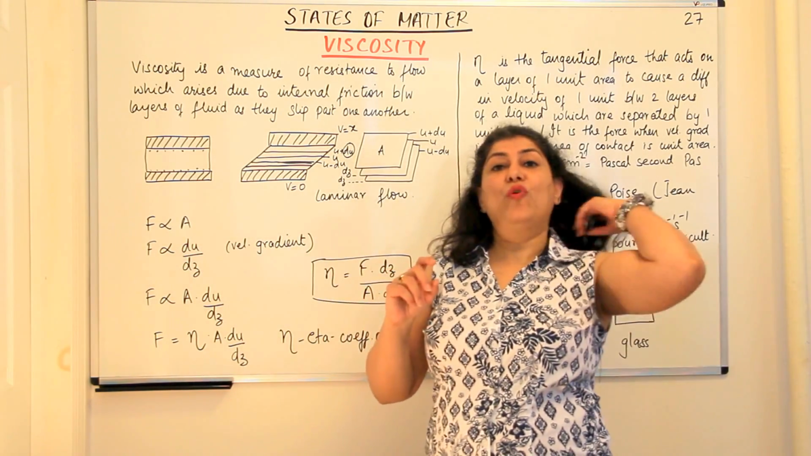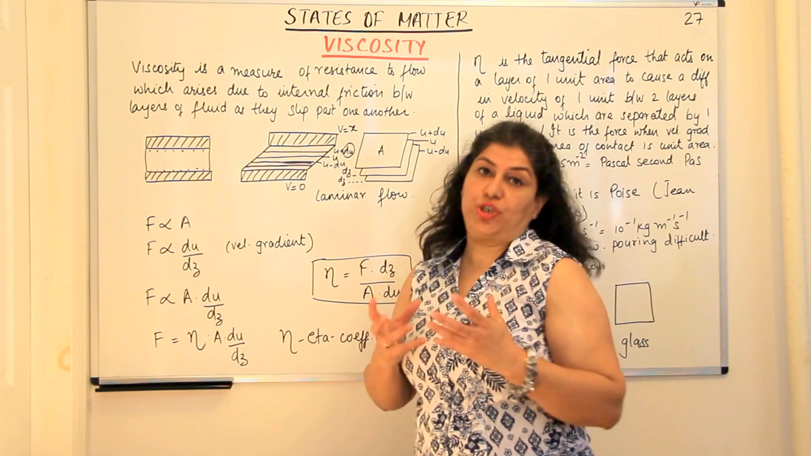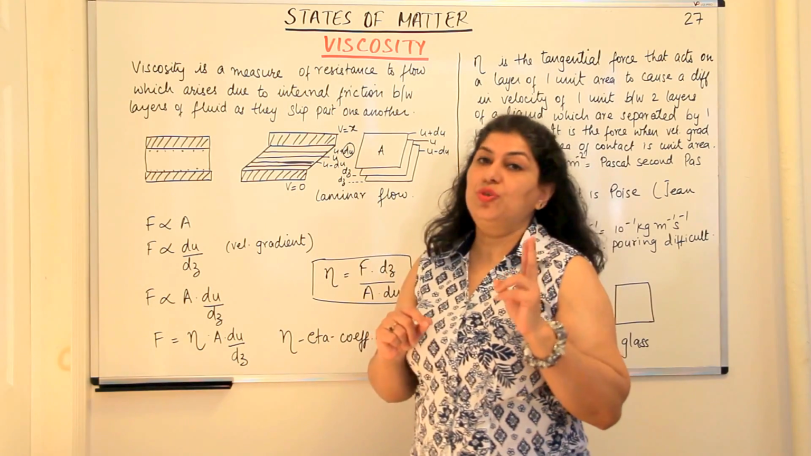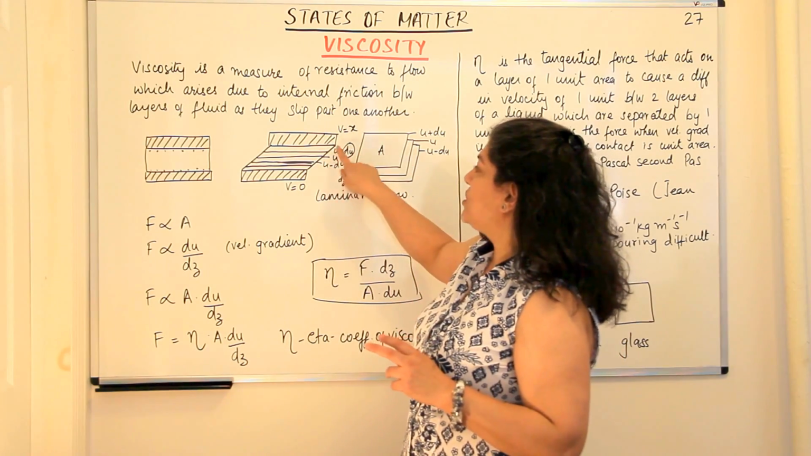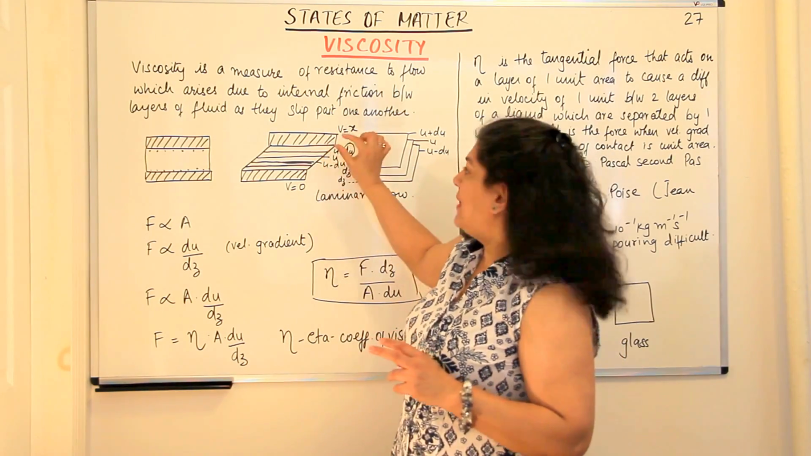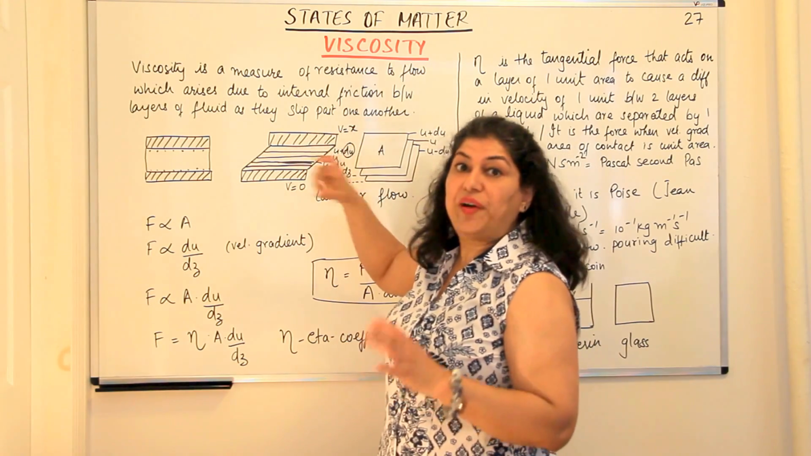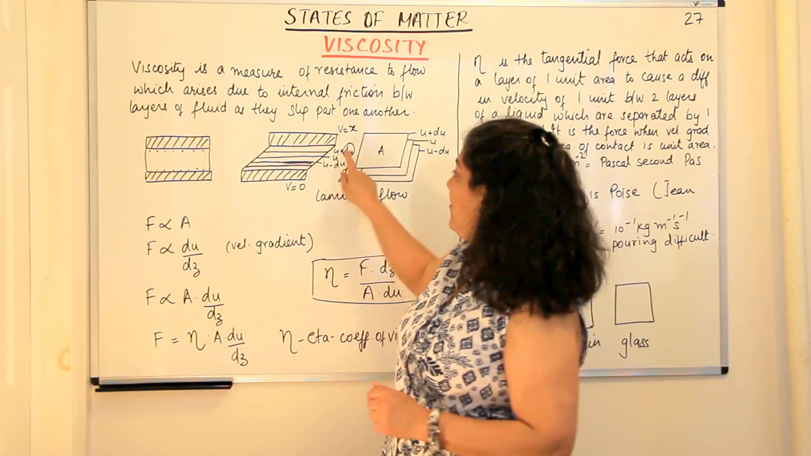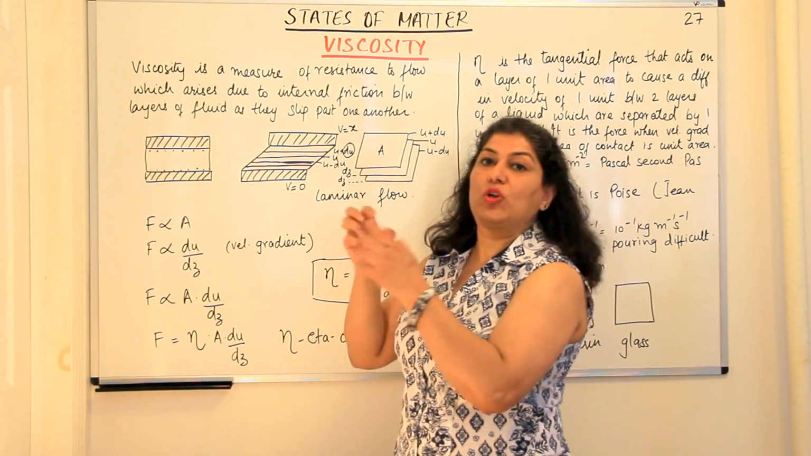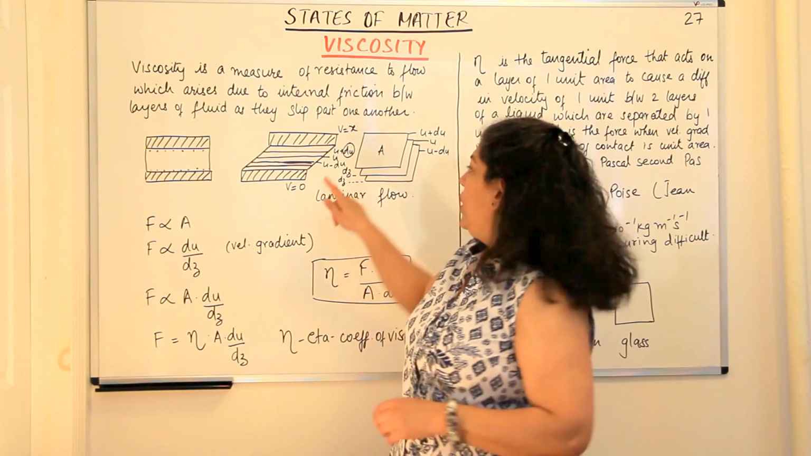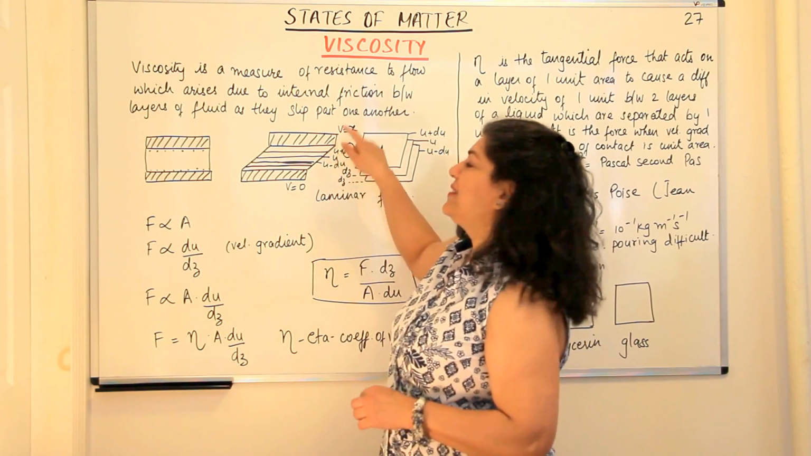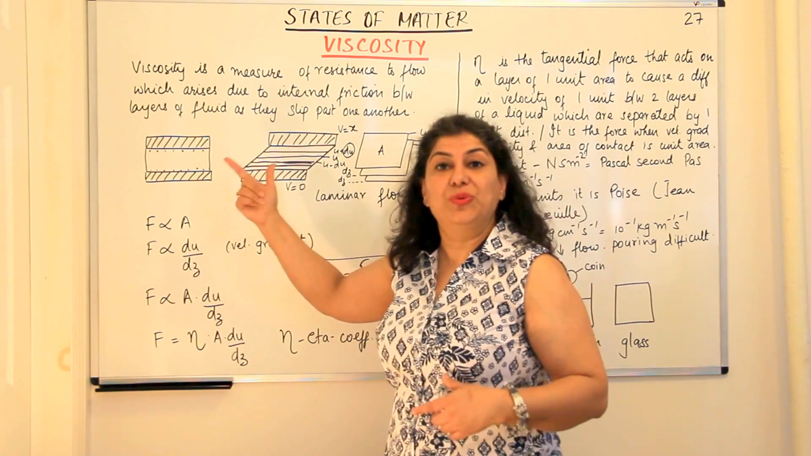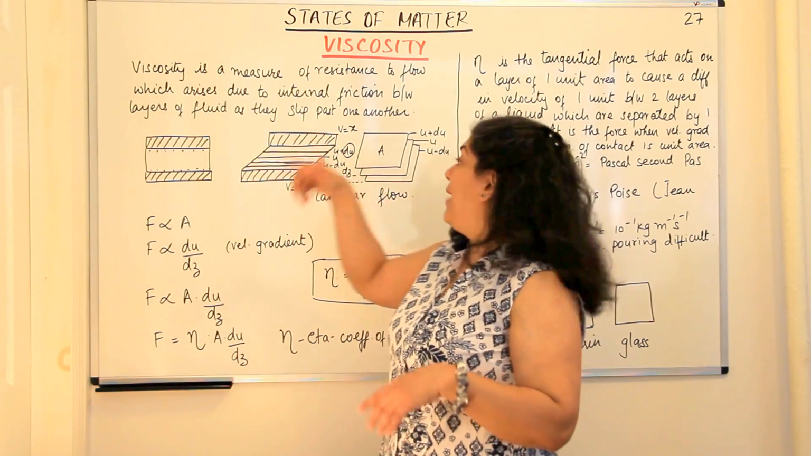Now, what is this force of viscosity proportional to? What does it depend on? It depends on two things. One is this velocity gradient that is created, that for every layer, the velocity difference is du. Every layer has a difference of velocity of how much? If one is u, then the next is u plus du, the next would be u plus 2 du, 3 du, 4 du, and so on.